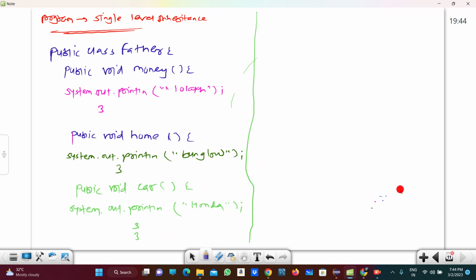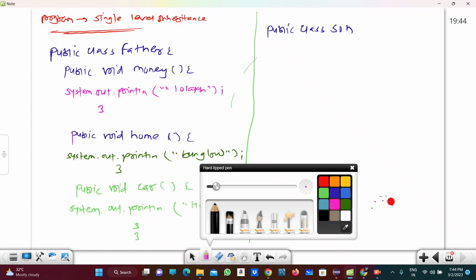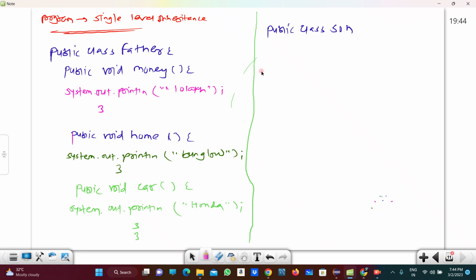And what does the Son have? So for the Son I am taking here public class Son. So I am taking a second class here, public class Son, right? And the Son has a mobile, suppose.